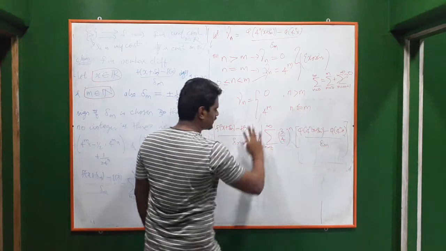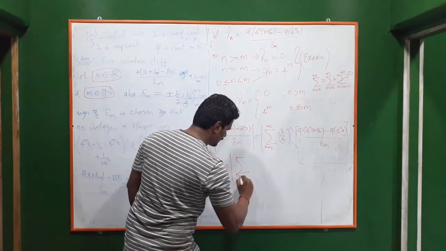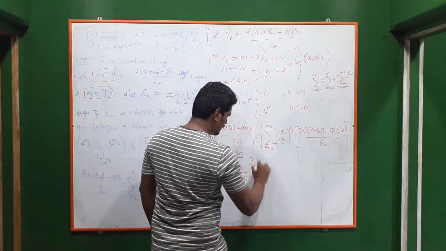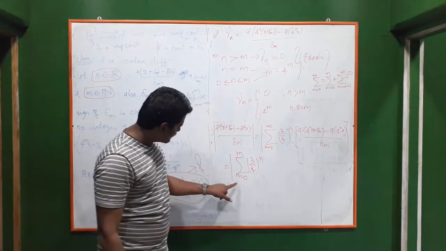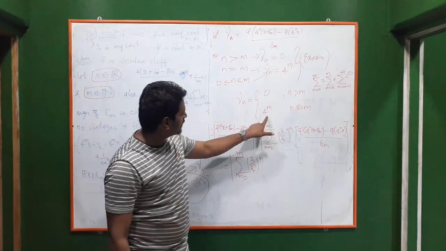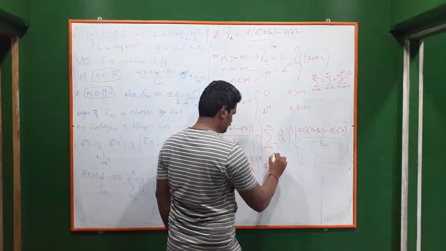Okay. So this series we can write as the modulus of summation n from 0 to m of 3 by 4 to the power n, and we know that if it is from 0 to m, that means n is less than or equal to m, so it will be 4 power m. So we can write it as 4 power n.